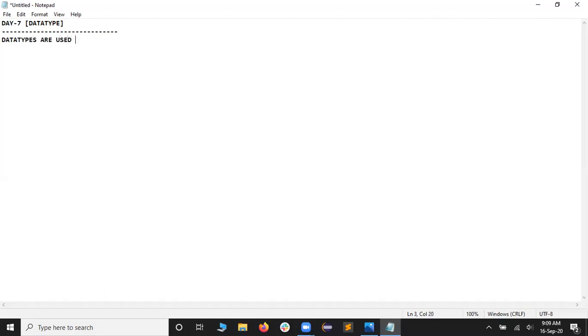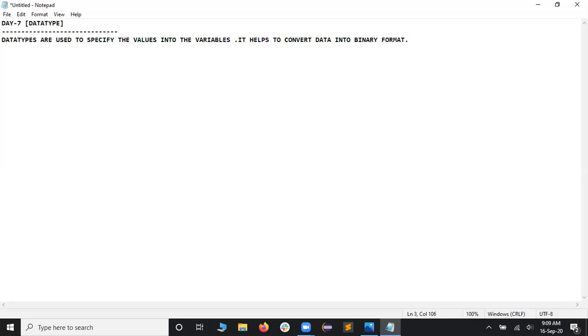Data types are used to specify the values into the variables. What is this variable? Don't worry, you'll get it in the next 5 minutes. It helps to convert data into which format? It helps to convert it into the binary format.